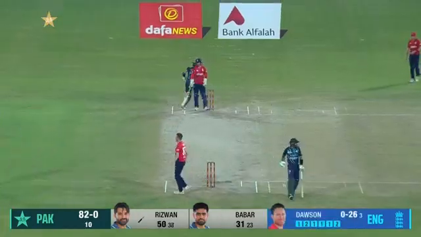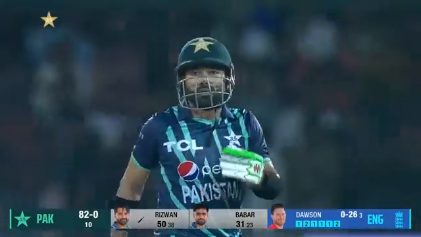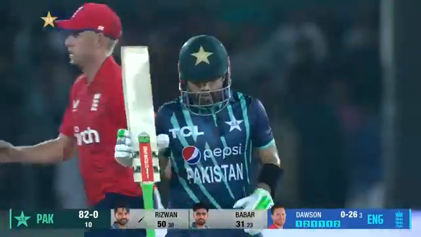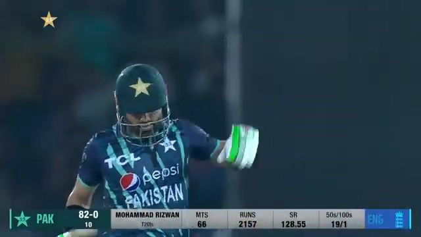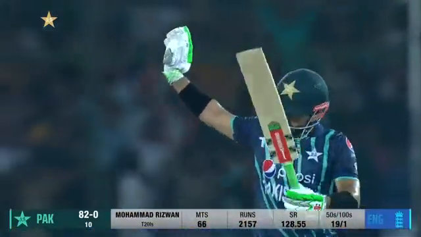It's been yet another excellent first half of 20 overs for Pakistan. Rizwan has 50 once more from just 38 deliveries.